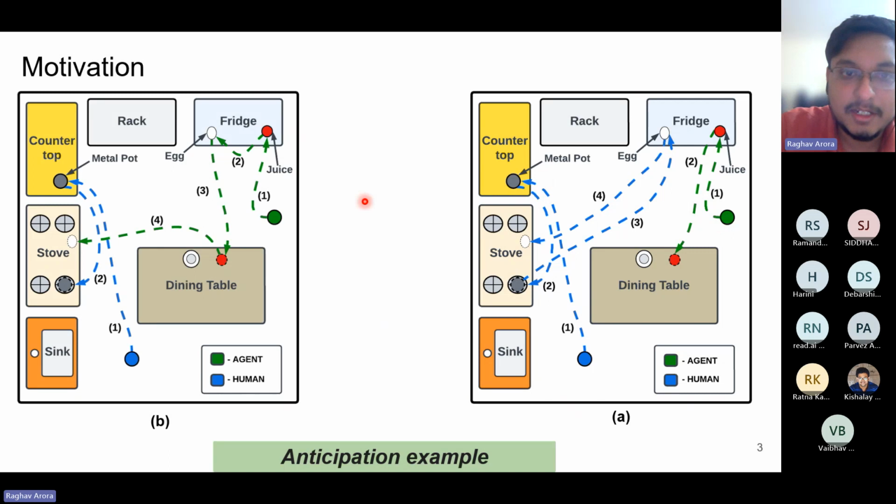If we look at the anticipation scenario in the figure on the left, here the human moves to the countertop to pick up the metal pot, and the robot moves to the fridge to pick up the juice. But because the egg is also in the fridge, the agent can pick both items together, and when it comes to serve the juice, it can move over to the stove to provide the egg to the human. In this way, while the human is picking up the metal pot and bringing it to the stove, the human will already have the egg ready as the agent brings it over. So we demonstrate that both the human and the agent can reduce their overall cost of execution in the home if they can anticipate their upcoming tasks and prepare for them together.